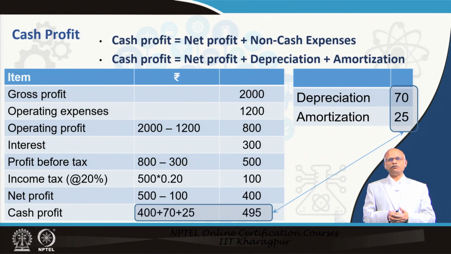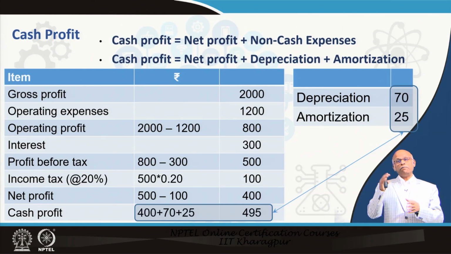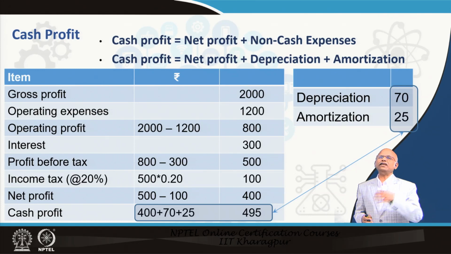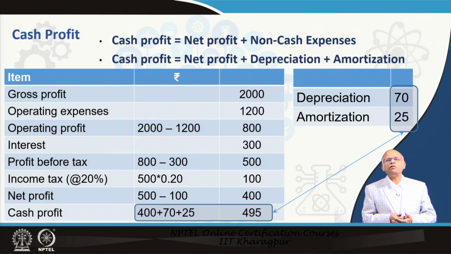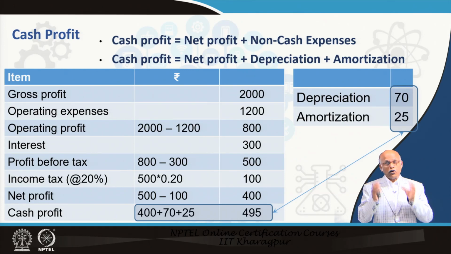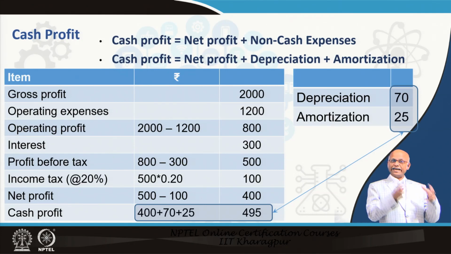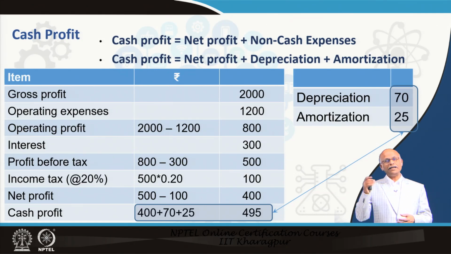What is cash profit? Cash profit is nothing but net profit plus non-cash expenses that we have deducted from operating profit. We have to add them back, because these are not real expenses. These are book entries, as I said earlier, like depreciation, like amortization. So, cash profit is equal to net profit plus depreciation plus amortization.